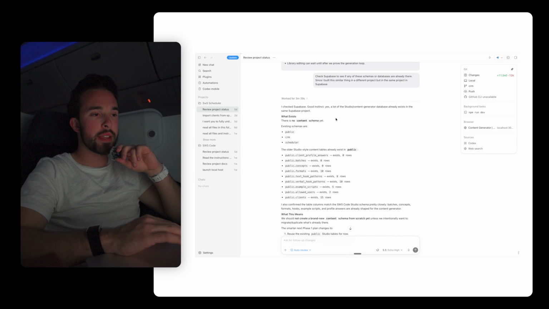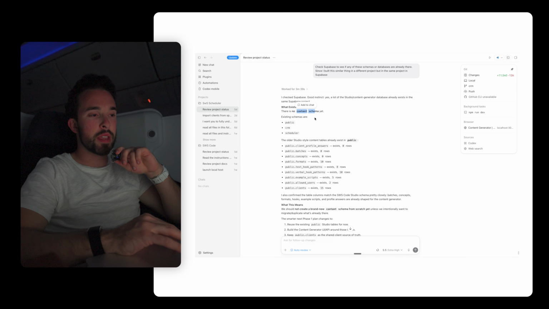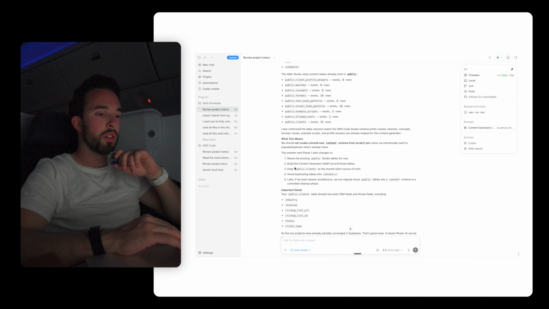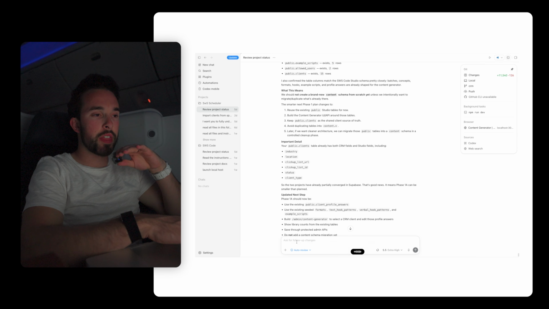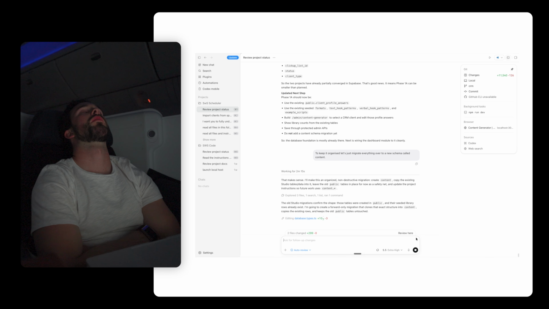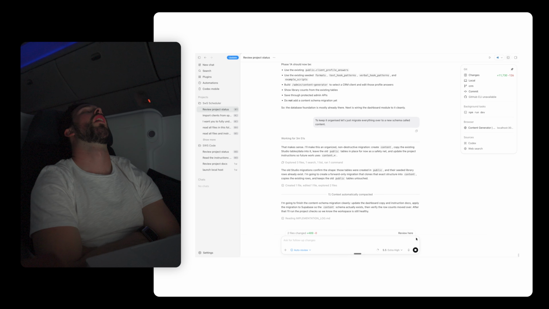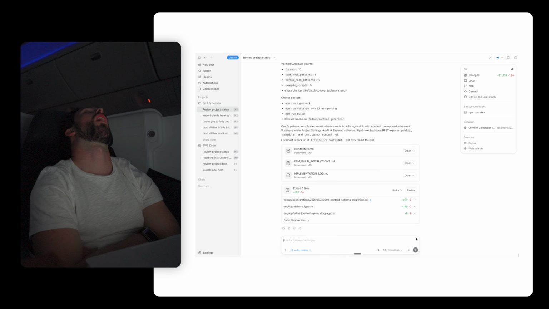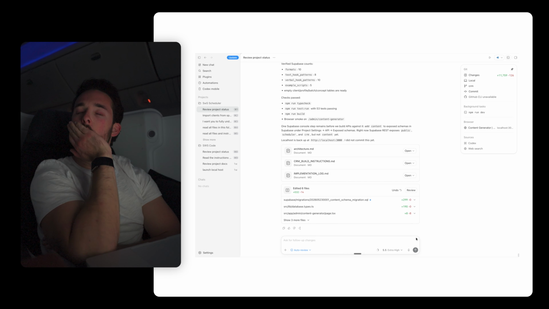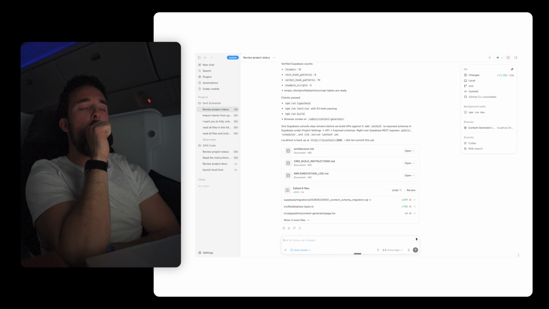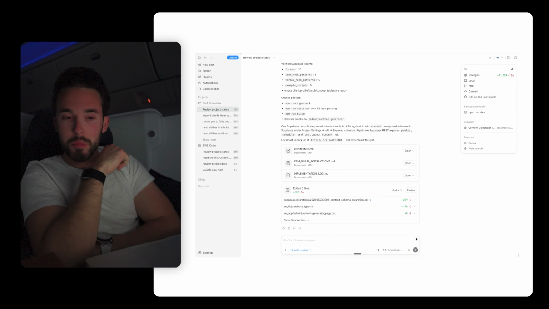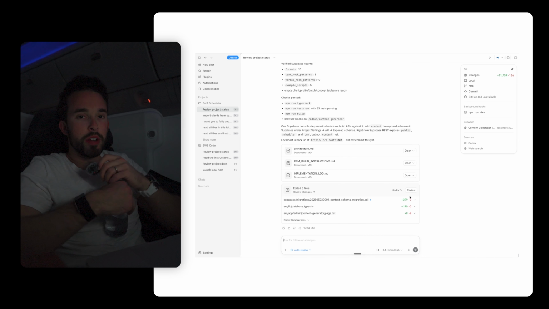So it says I checked Supabase, good instinct, yes, a lot of this information already exists. It says there's no content schema yet, existing schemas are public CRM and scheduler. I also confirmed. To keep it organized, let's just migrate everything over to a new schema called content. All right, so copied it over.